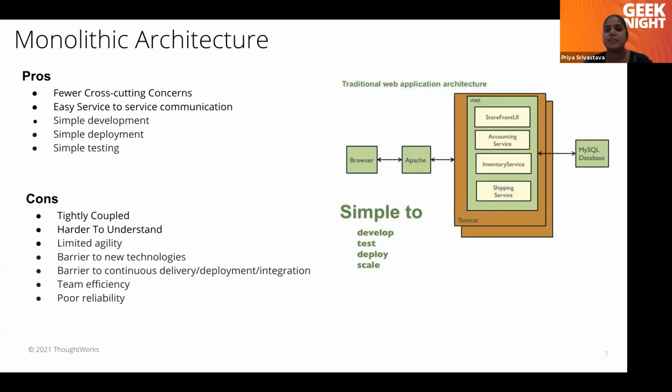So for example, if due to any reason my database is down, or there is some new feature which I have added, which is taking a lock on my database, then the whole application will be impacted. It's not like any single feature is impacted, the whole application will be impacted. So these are some of the drawbacks which we get in monolithic architecture.